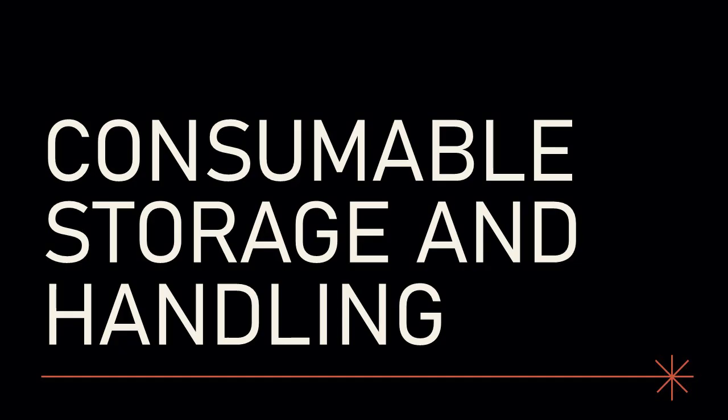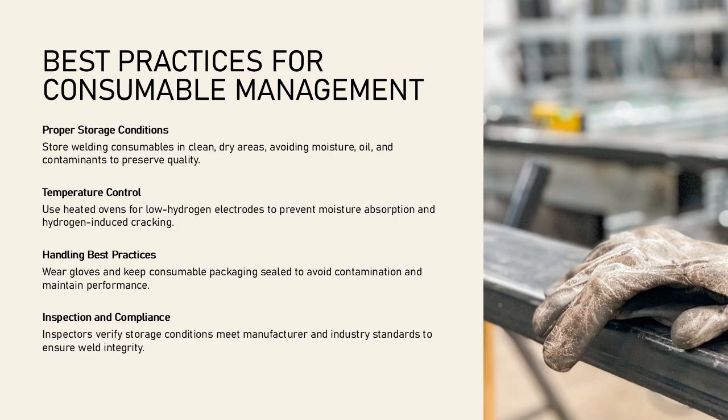Proper storage and handling of consumables is essential to maintain weld integrity. Proper storage and handling of welding consumables are essential to maintain their integrity and performance. Consumables such as electrodes, wires, and fluxes are sensitive to moisture, contamination, and temperature variations. API 577 recommends storing low-hydrogen electrodes in heated ovens to prevent moisture absorption, which can lead to hydrogen-induced cracking.